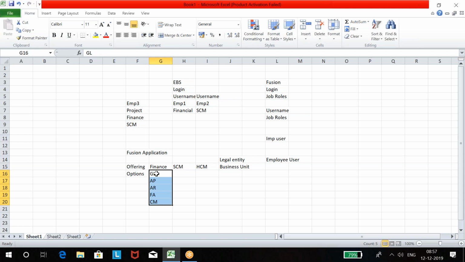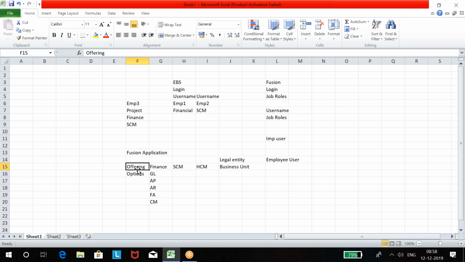You want to use only GL, then use only GL from the finance offering. That means you can do setups only for GL. You can't do setups for payables, receivables, assets, and cash management if you're not opting for these AP, AR, FA, and CM options. This is how they sell. I mean, when you take a subscription to Oracle Fusion applications, they give offerings, and within offerings there are options. You can use all these options if you buy this offering completely.